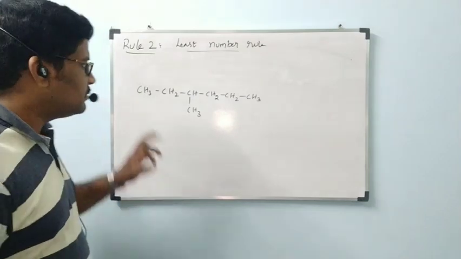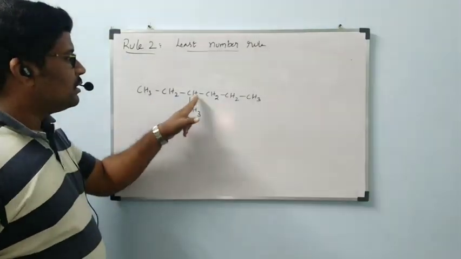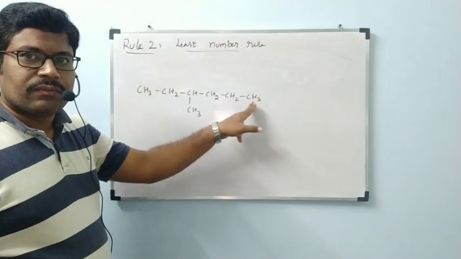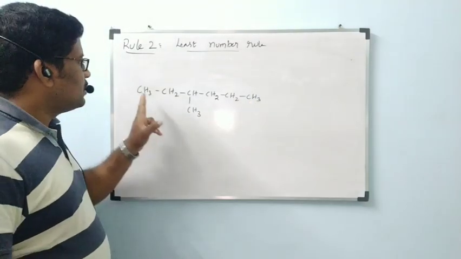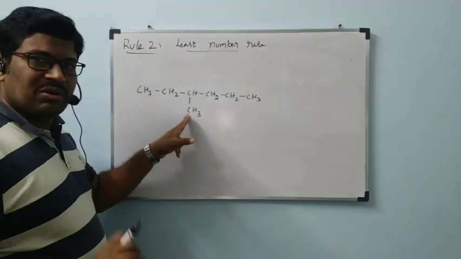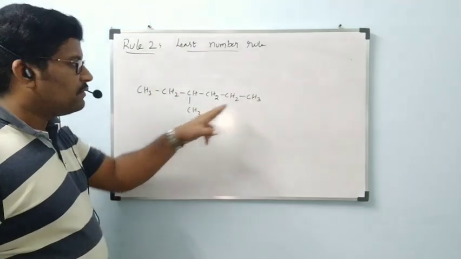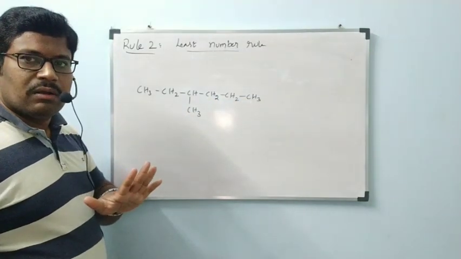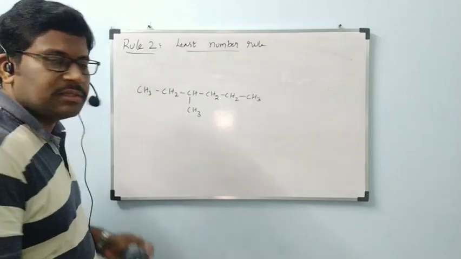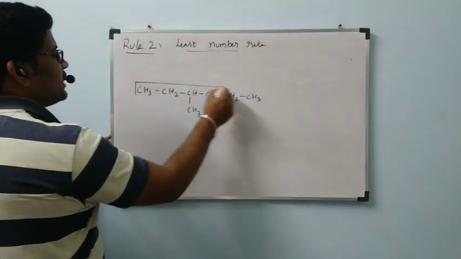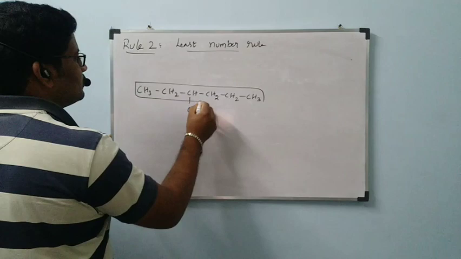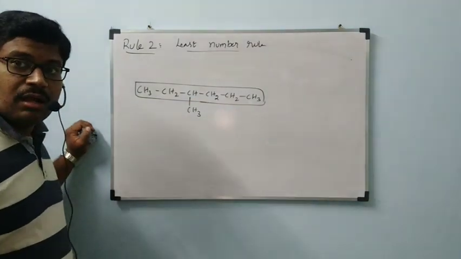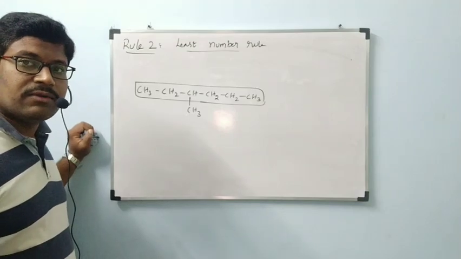First, according to rule 1, we have to select the parent chain. 1, 2, 3, 4, 5, 6: the straight chain contains 6 carbons. 1, 2, 3, 4: no need to check, 4 carbons only. Next, 1, 2, 3, 4, 5: 5. Out of these 3, this is selected as the parent chain. Is it correct?